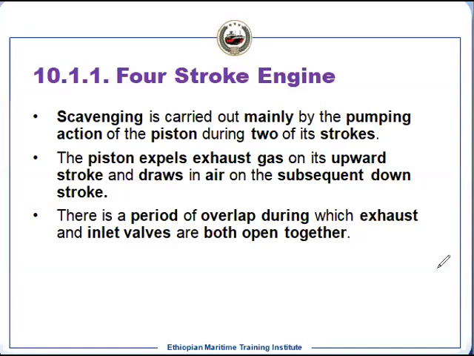Once the inlet is open, the exhaust is still open, and whenever the inlet is open, your scavenge pressure should be greater than the exhaust pressure inside the cylinder.